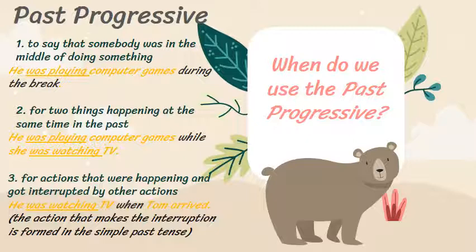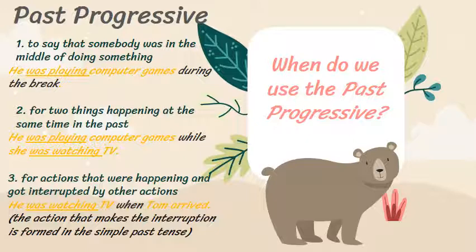Example, he was watching TV when Tom arrived. So watching TV was the action that was happening during a period of time in the past, and Tom arrived, interrupted him from watching TV. Tom stopped him from watching TV. That's what we mean by interrupted. Interrupted means stopped you from doing something. Okay, so the action that interrupted the subject, the other action, uses the simple past tense, but the action that was happening during the time takes the past progressive.